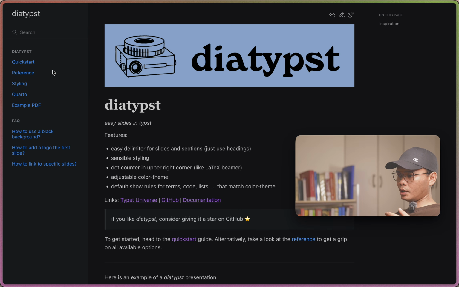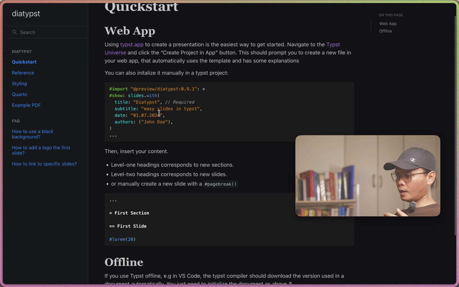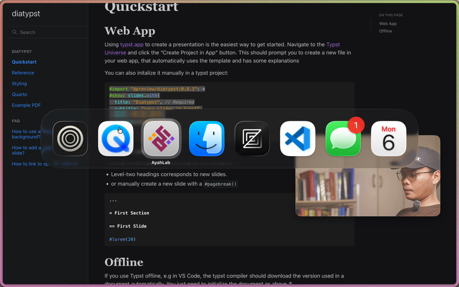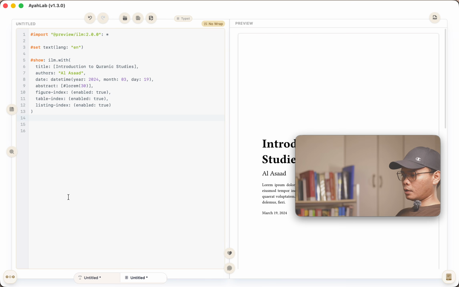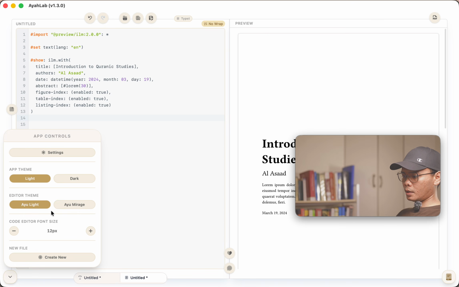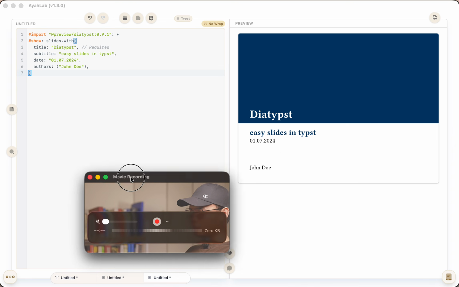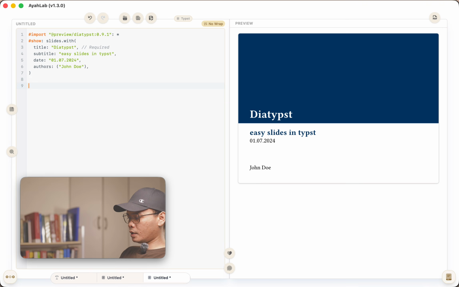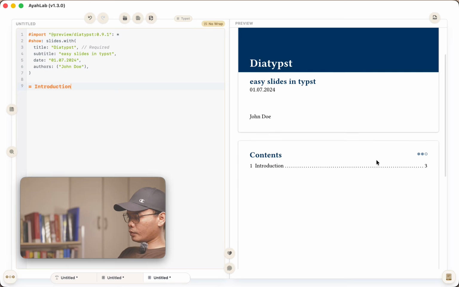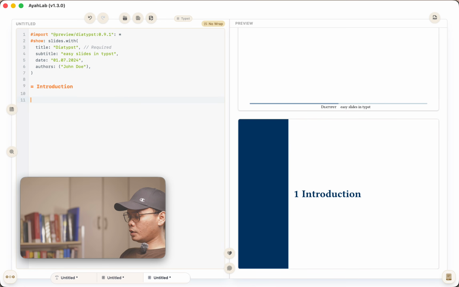But if I go to their website and then go to the quick start, let's just copy this one, right? Okay, and then let's create a new Typst file, and then paste it. There you go. So now we have a presentation, and I can just say introduction. So now here we have the introduction, history of the Quran.